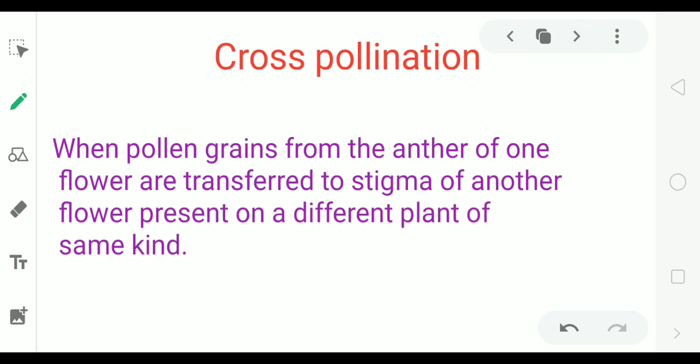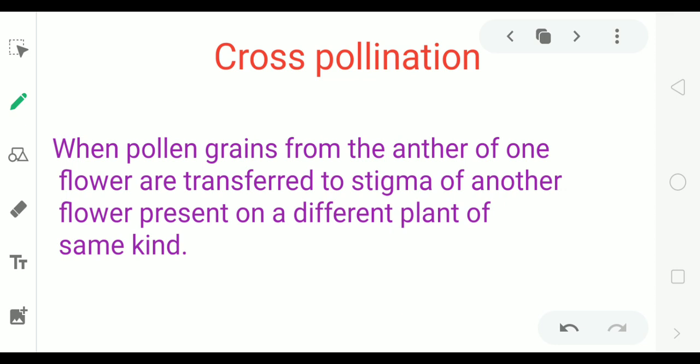Next is cross-pollination. When pollen grains from the anther of one flower are transferred to stigma of another flower present on different plant of same kind, it is cross-pollination. Now, in this cross-pollination, pollen grains fall on other flower of other plant.